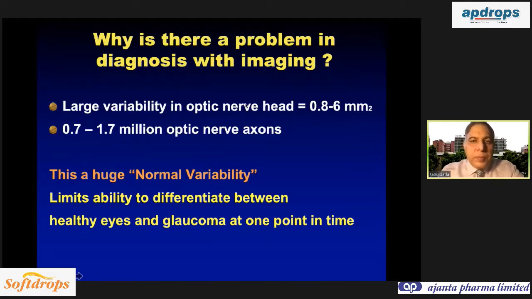The size of the optic nerve can vary from 0.8 to 6 millimeter square, and the number of axons in the optic nerve varies from 0.7 to 1.7 million. Because of this huge variability, when you do imaging at any one time point, it is very difficult to tell whether this is normal or this is glaucoma. The machine will only tell you whether this is within the database or not. So the best way to differentiate is to follow up the patient, and at one time point you cannot differentiate.